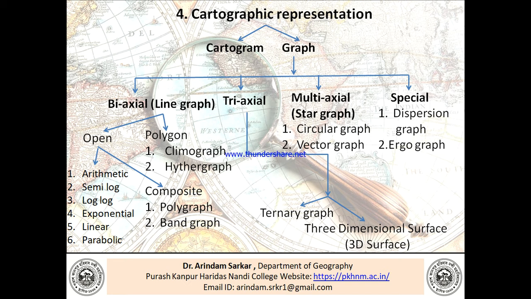Now the triaxial graph. Triaxial graph is ternary graph, three-dimensional surface graph, that is the 3D surface. What are the multi-axial graphs? Multi-axial graph is popularly known as a star graph. We are all familiar with the star diagram, which is related to the weather map description. There are two types of multi-axial star graph: one is circular, one is vector. And the last one is the spatial. Spatial may be dispersion graph, that is the rainfall dispersion graph, and the ergograph.